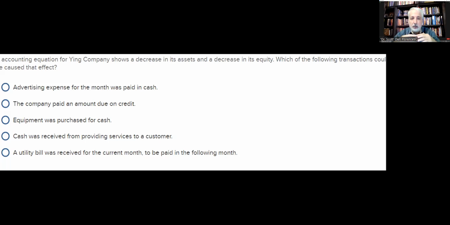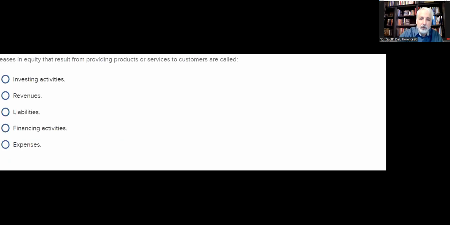And the utility bill was received for the current month to be paid the following month. So liabilities are up and equity is down. That has nothing to do with assets until we pay it, until the cash changes hands. So we were right the first time that advertising expense for the month was paid in cash.